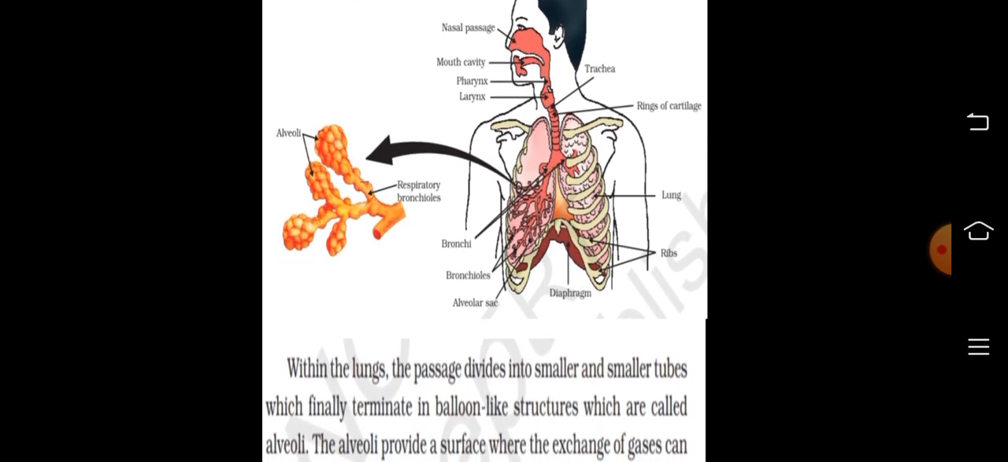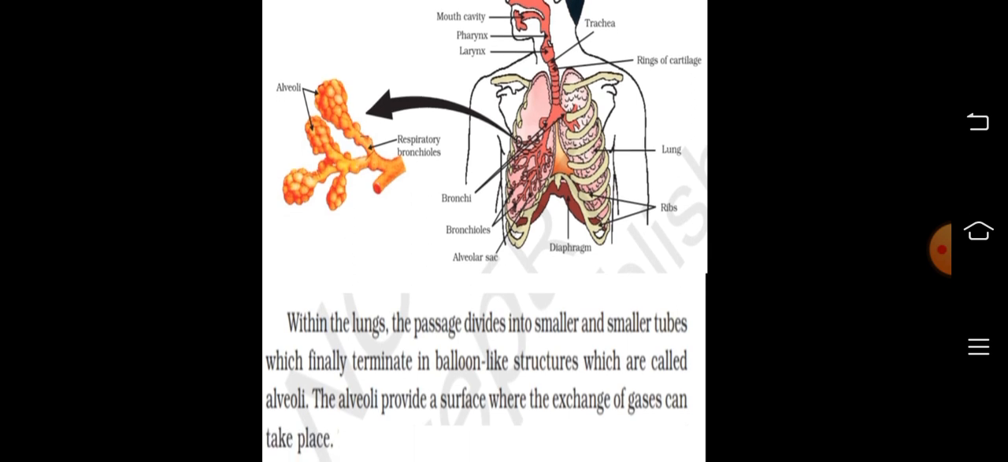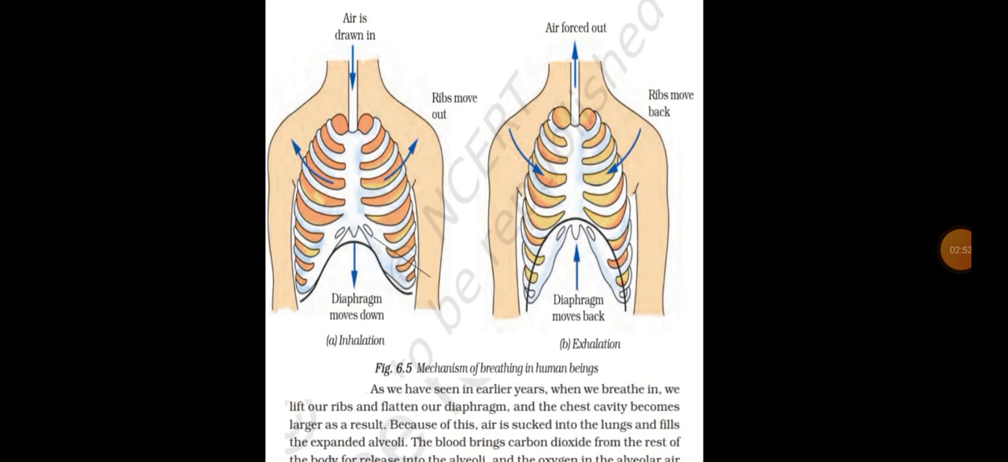Within the lungs, the passage divides into smaller and smaller tubes, which finally terminate in balloon-like structures which are called alveoli. The alveoli provide a surface where the exchange of gases can take place. When we breathe in, we lift our ribs and flatten our diaphragm, and the chest cavity becomes larger as a result. Because of this, air is sucked into the lungs and fills the expanded alveoli.